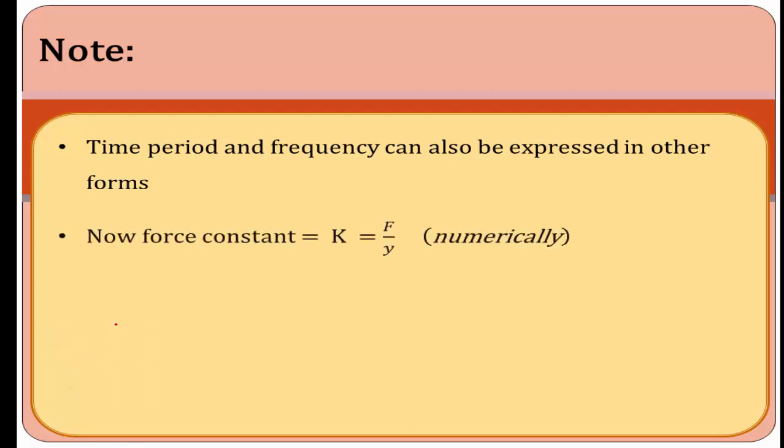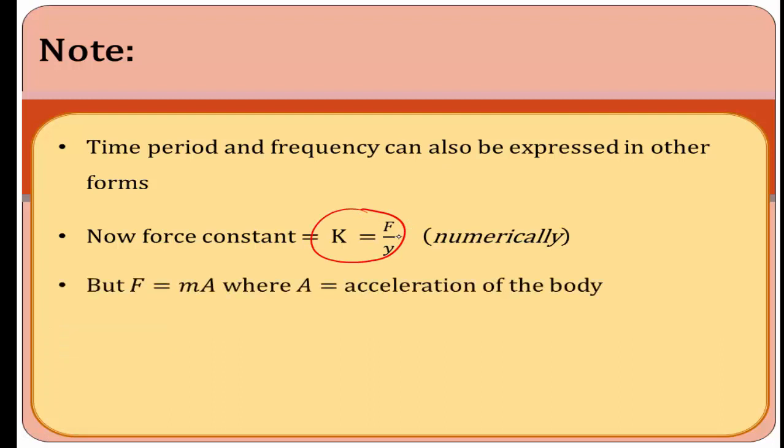Here we have other different forms. The force constant k is numerically equal to F divided by y, but F equal to ma according to Newton's second law, where a is the acceleration of the body. Here k is equal to ma divided by y, mass into acceleration divided by displacement, so y divided by a is equal to m divided by k.